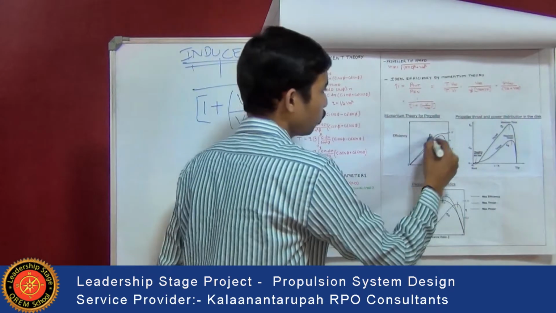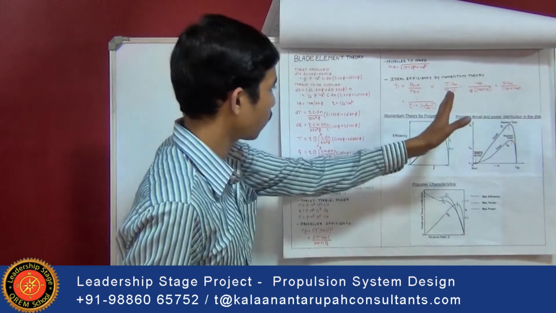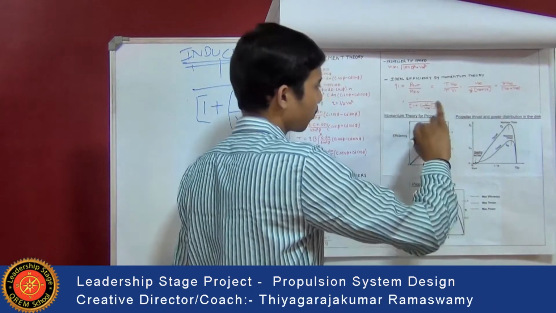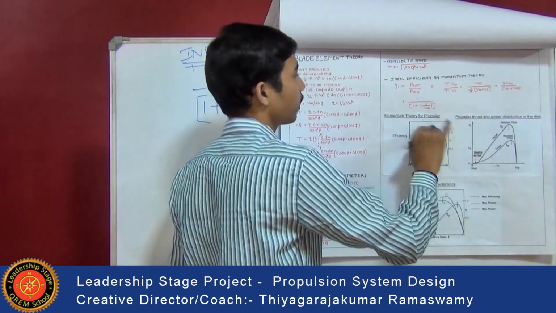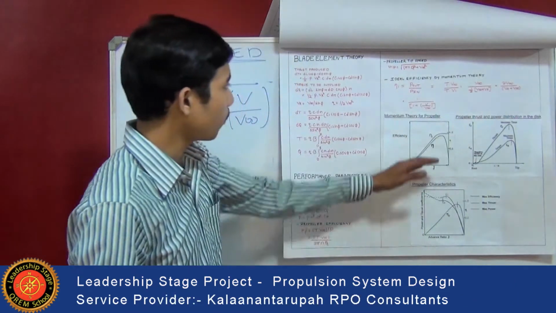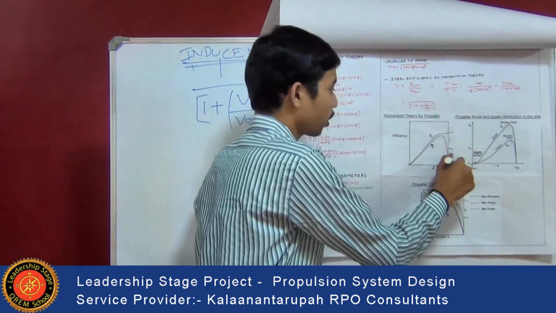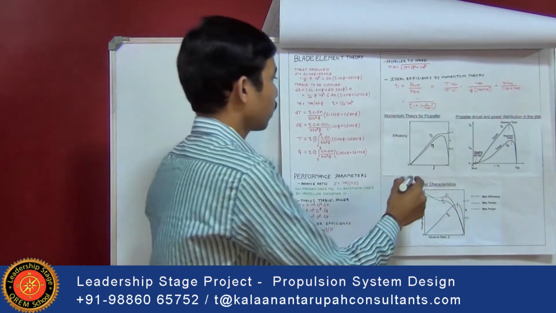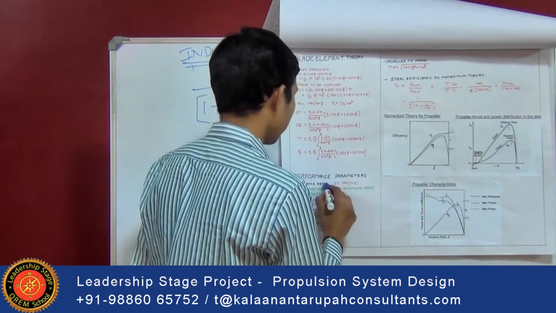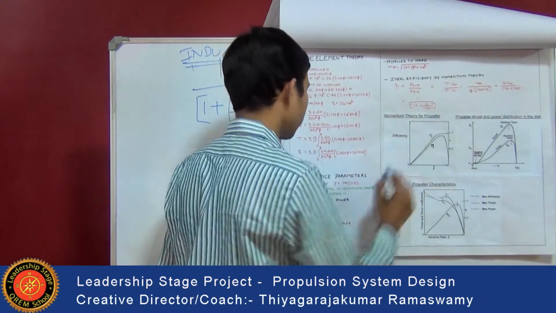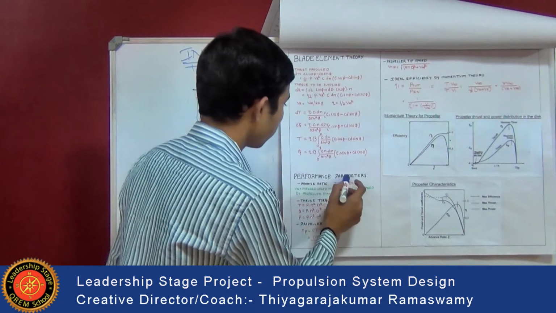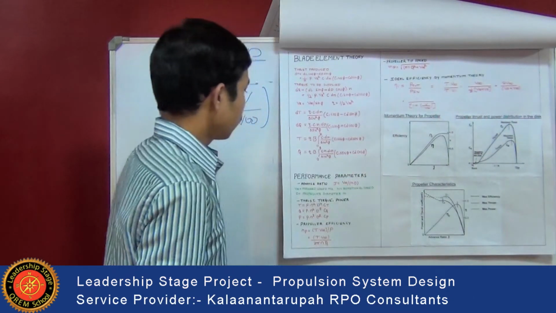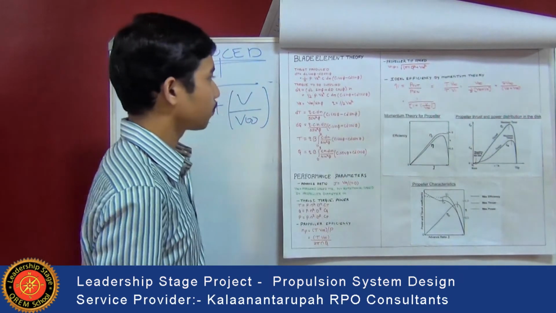Here we can see that the induced efficiency increases as the advance ratio is increased, and at a particular point it reaches a high point and becomes constant, whereas the common efficiency drops down to 0 at a particular point. So if we have a high advance ratio, then we get good efficiency. That is, if you have a high forward velocity, then the efficiency will be more.